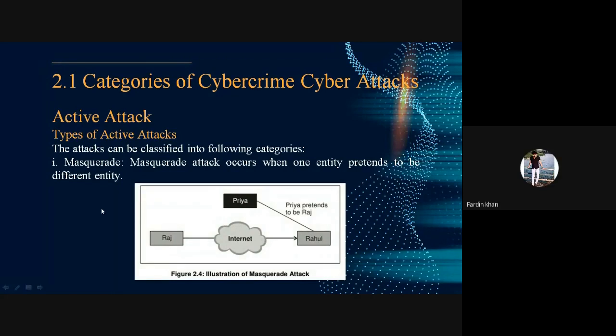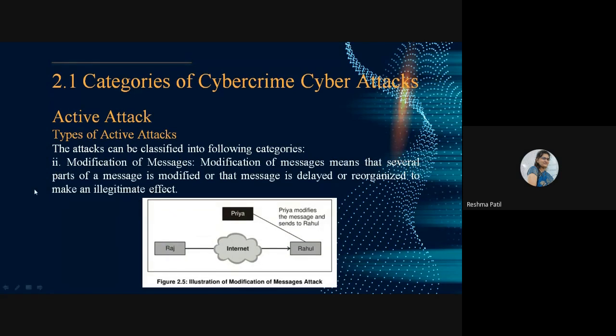Yes, ma'am. This is the first attack, active attack. Now the second attack is modification of message. This is also an active attack. Modification of message means that several parts of the message are modified, or that the message is delayed or reorganized to make an illegitimate effect. So here also Raj is not involved in the communication. Priya is going to make changes in the message. Priya modifies the message and sends it to Rahul.